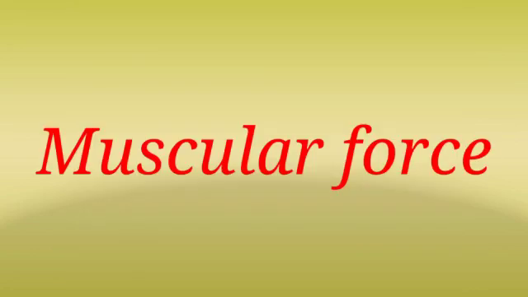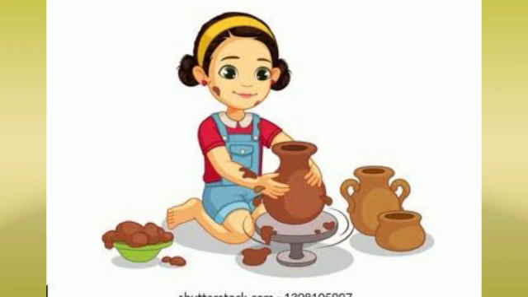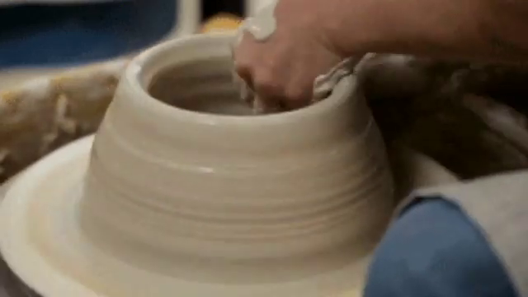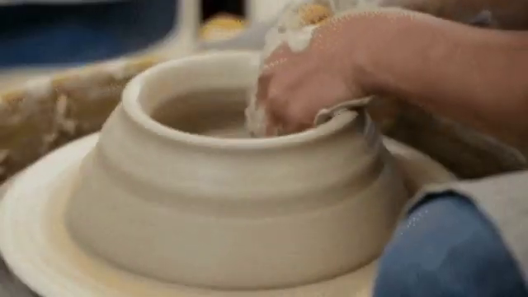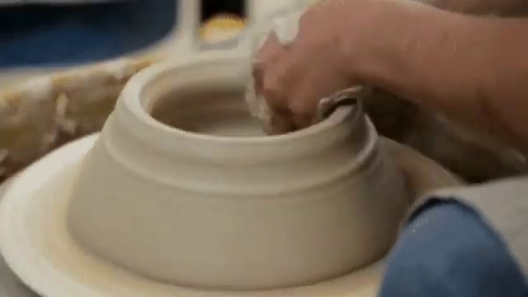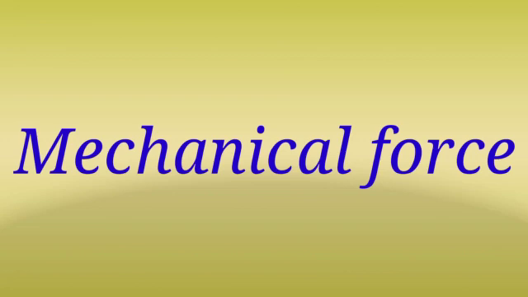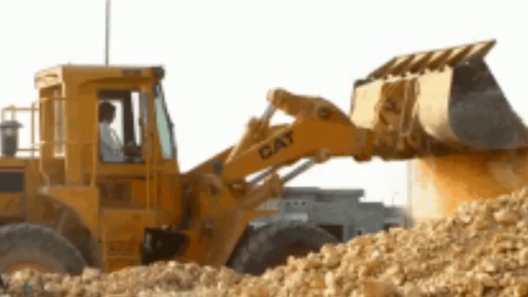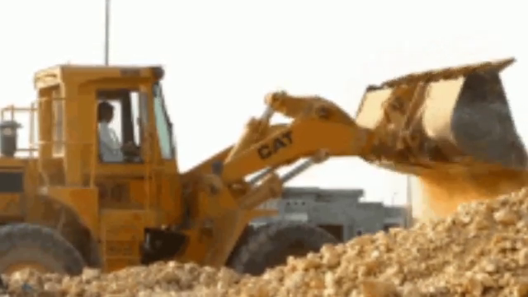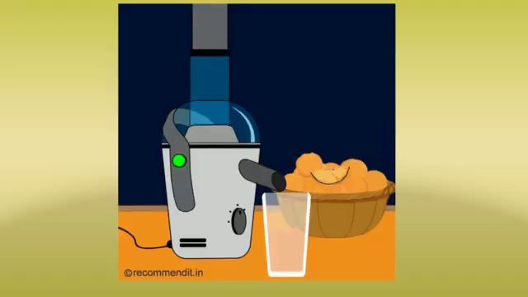Next one, muscular force. The force applied by using the parts of our body is called muscular force. Example, making a pot. To make the pot, they use the hands to make the pot. The force used here is muscular force. Mechanical force. The force applied by a machine is called mechanical force. Example, bulldozer to dig the ground, grinding using a mixer grinder.